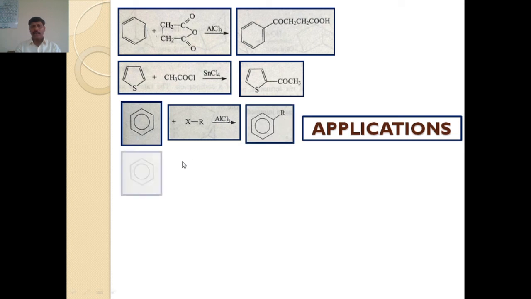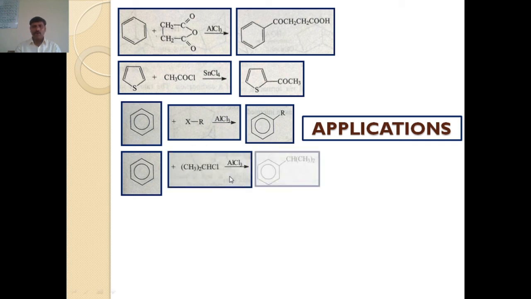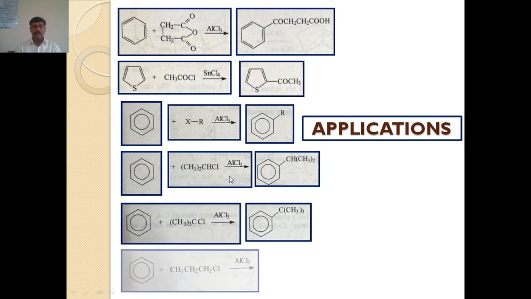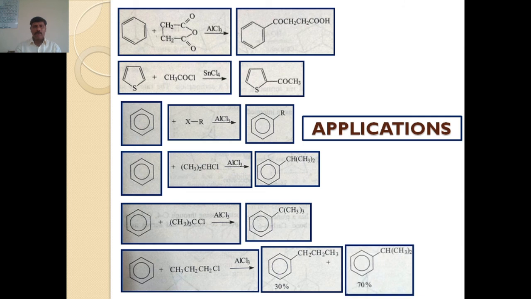That means alkylation takes place on the benzene ring. These are a number of alkylation reactions we have shown here to form different alkylations on the benzene ring. These are a number of applications of carbocations, such as the acyl carbocation and alkyl carbocation, which are generated by Friedel-Crafts acylation and Friedel-Crafts alkylation.